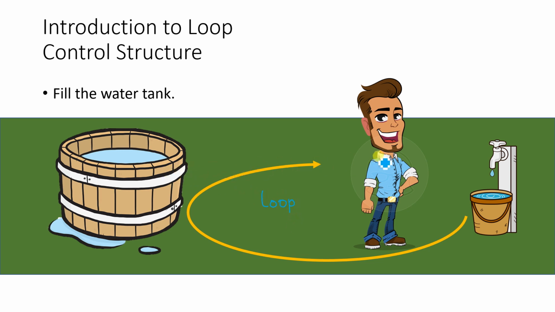Now according to this analogy, how does it help you understand the techniques that we discussed in the last slide? The last slide says there will be three different sections of writing a loop control statement. The first one is called loop initialization. So what is loop initialization in this analogy? The loop initialization is nothing but bringing an empty bucket.